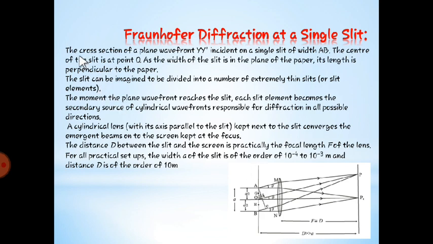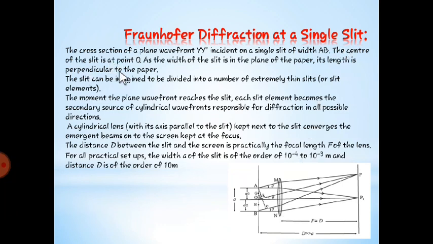So let's move towards the explanation of this diagram. Have a look at the diagram itself. A cross section of wavefront Y dash incident on a single slit AB. They have said that a plane wavefront is incident, sending all the light waves towards the single slit AB. Suppose a source sends out light waves through the slit, and then it moves forward and falls on this convex lens.